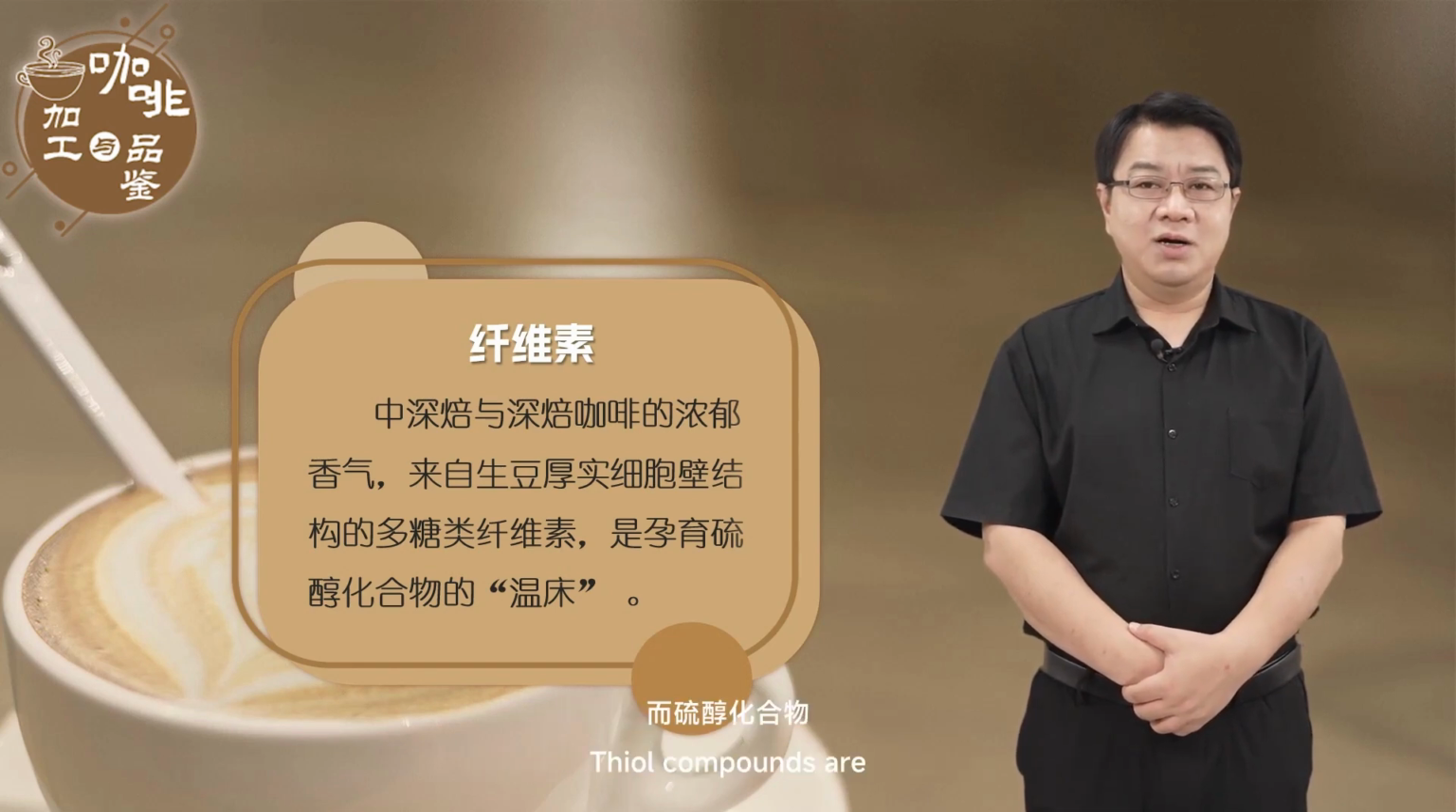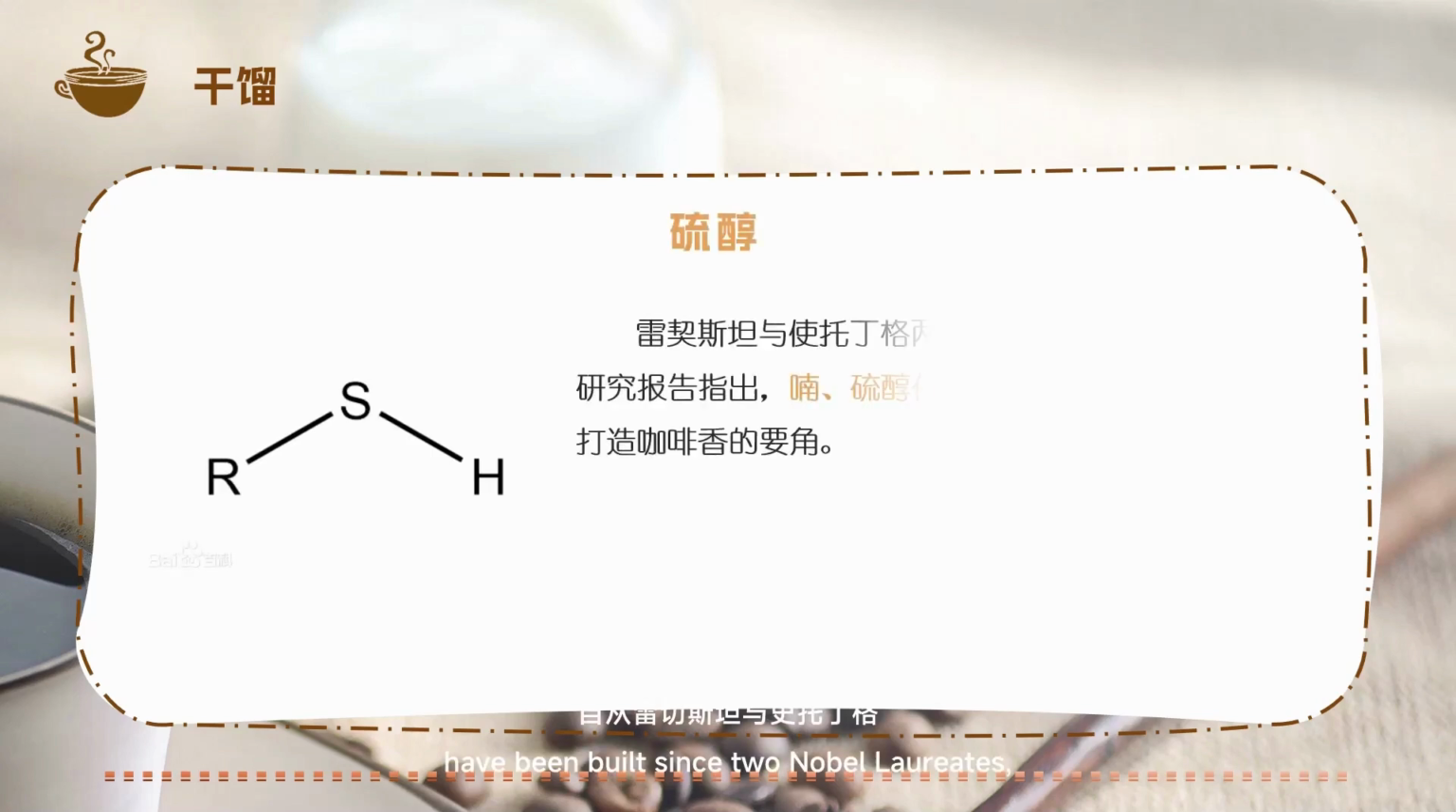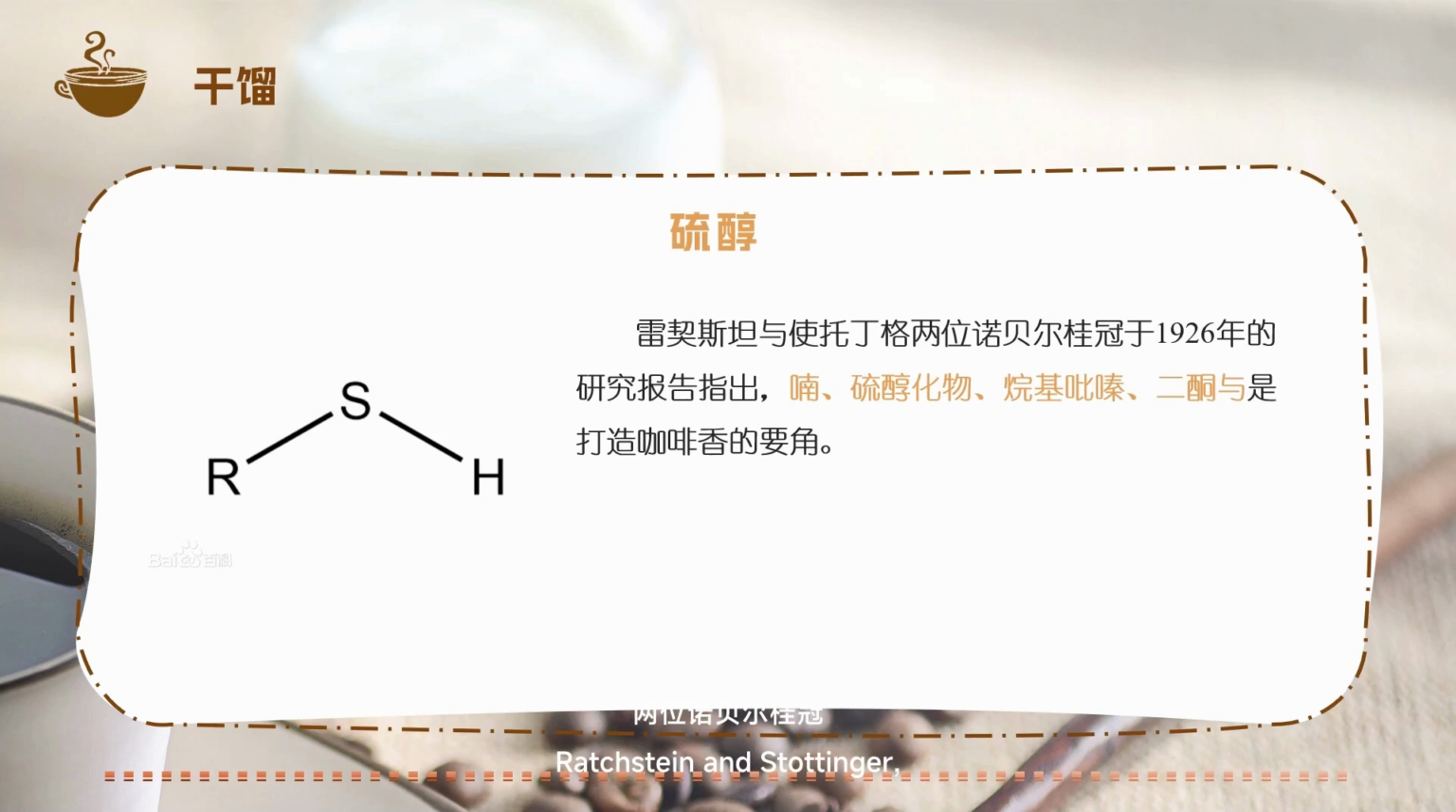Thiol compounds are the main source of the aroma of roasted coffee. Mercaptans have been studied since two Nobel laureates, Ruzicka and Staudinger, reported in 1962 that the mercaptan alkane group dione was built. After the important role of coffee aroma, scientists have actually made significant progress in this area over the years.